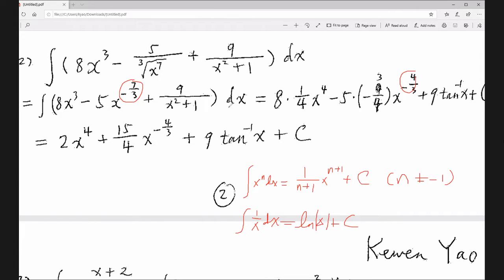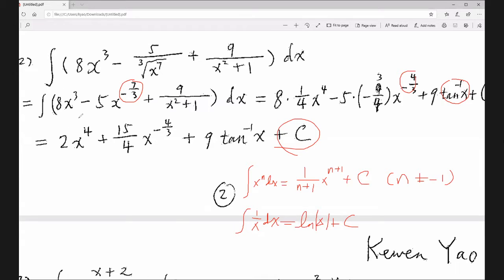And for 9 over x squared plus 1, the antiderivative is inverse tan. Don't forget that, okay? Inverse tan, not log. Now simplify. 8 times 1/4 is 2, and negative 5 times this is 15 over 4. And don't forget, for an indefinite integral, you have to add c. This is a function of x plus c.